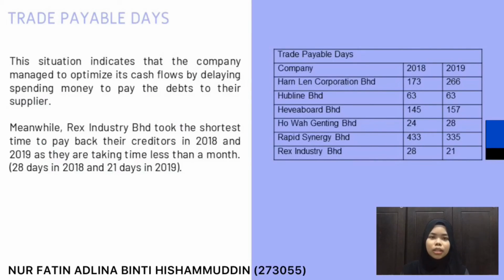This situation indicates that the company managed to optimize its cash flow by delaying spending money to pay the debts to their suppliers. Meanwhile, we can see that Industry Bhd took the shortest time to pay their creditors in year 2018 and year 2019 because they took less than a month.